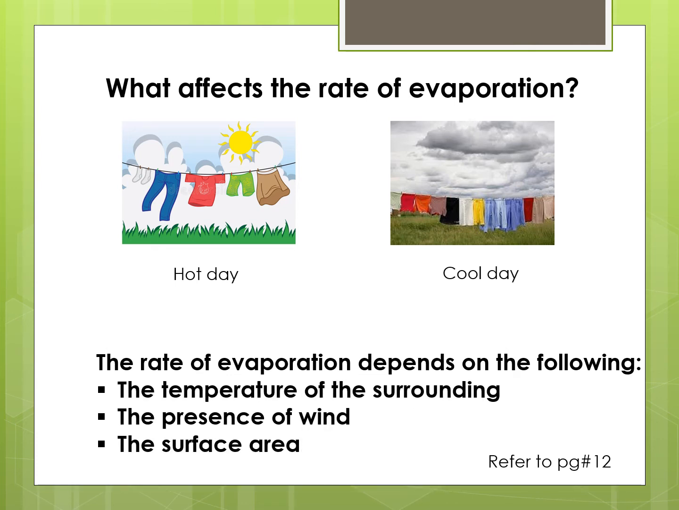These are the important points on which the rate of evaporation depends. The first is the high surrounding temperature. The second is the presence of wind, and third is a large surface area. All help to increase the rate of evaporation. So for this you have to refer to page number 12 and 13 for more examples.